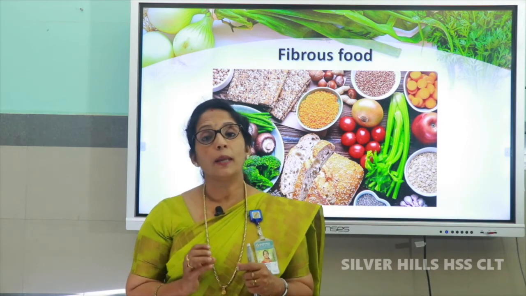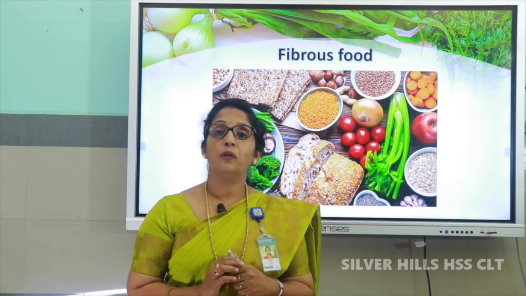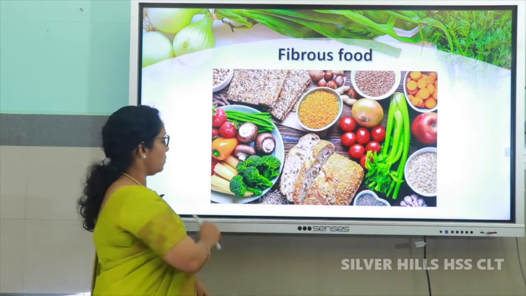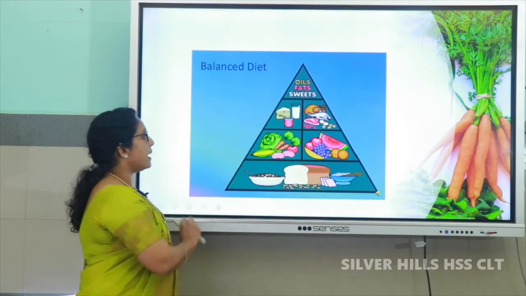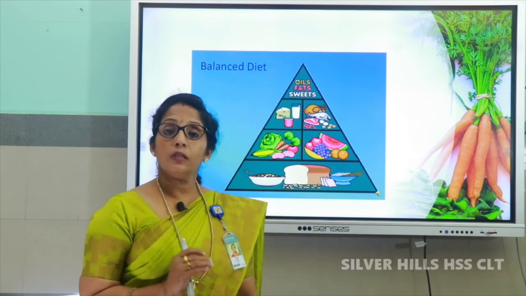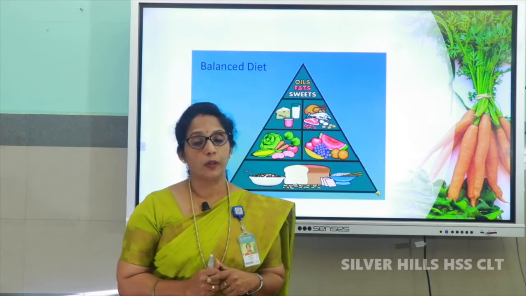So what type of diet do you have to take? All of you have to follow a balanced diet. So what is this balanced diet? A balanced diet is a diet which contains all the nutrients in adequate quantity or in proper quantity.